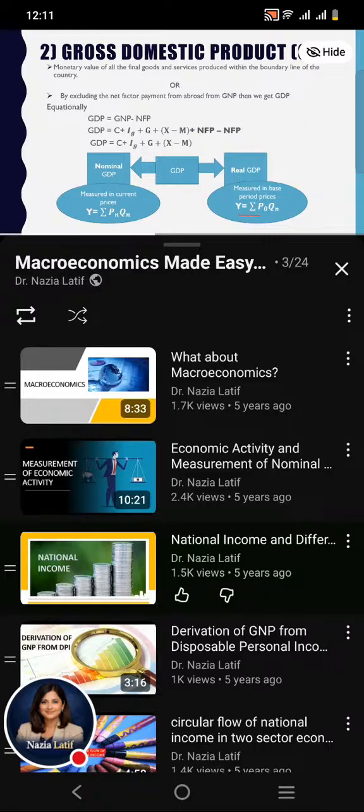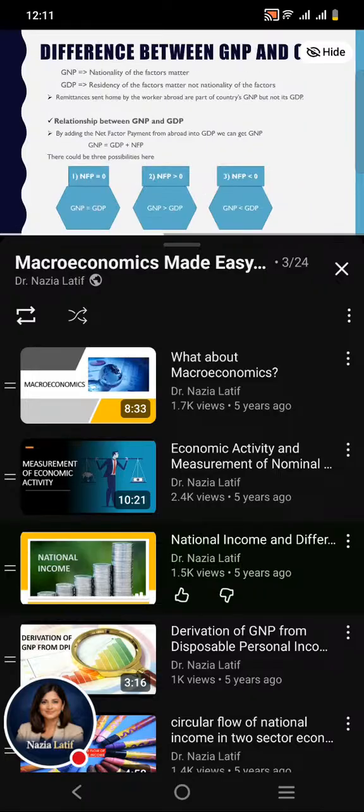Equationally, we can write it as Y equals summation P naught Qn. Here we can see that price and quantity appear with different subscripts. Here Qn represents the quantity in the current time period, but P naught represents the prices of some base period, meaning that we are concerned with calculating the real GDP.